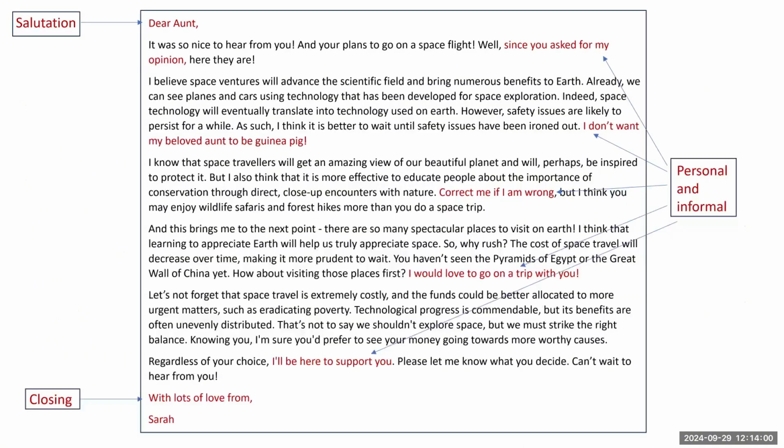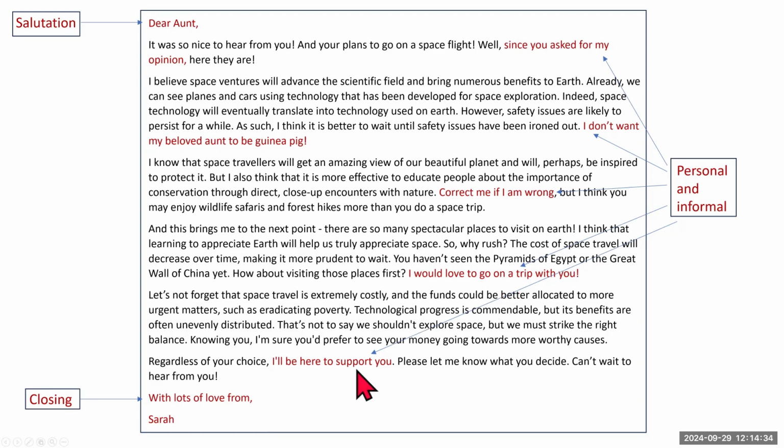So let me break this down for you. This is a letter format. You start with salutation. So dear whoever you're writing to, and don't forget the comma here. And don't forget the closing as well. So this is an informal letter, so I want to be very personal. And don't forget to write your name. Yes, since it's an informal letter, I am making it very personal and informal. So the parts in red, you can see that they are very personal.